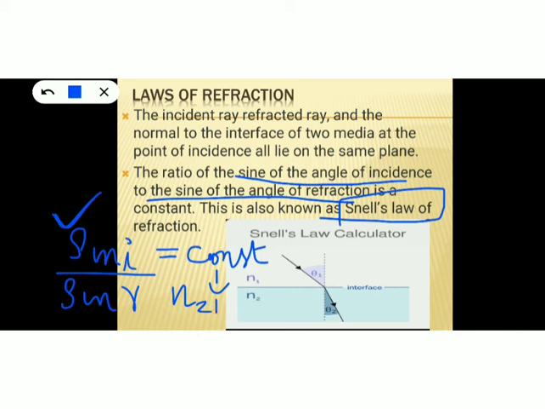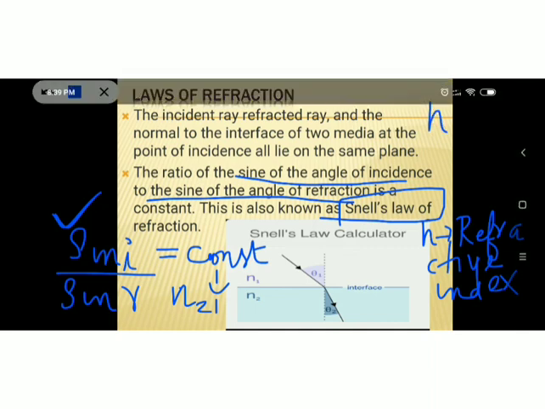And this n means refractive index. N is refractive index. It's a new physical quantity. So the ratio of sine of angle of incidence to the sine of angle of refraction is a constant, and that constant is known as refractive index. And here I have written n21. n21 means refractive index of the second medium with respect to the first medium.